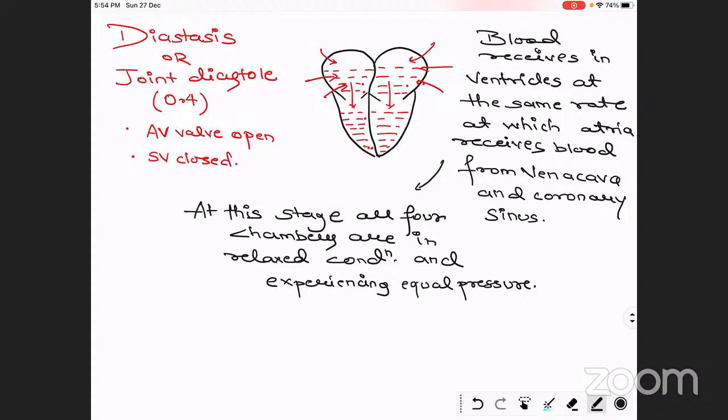Okay, so this is all about the joint diastole. We have completed the ventricular systole, diastole, and the joint diastole. Now we're going to talk about the next stage, called the atrial systole.